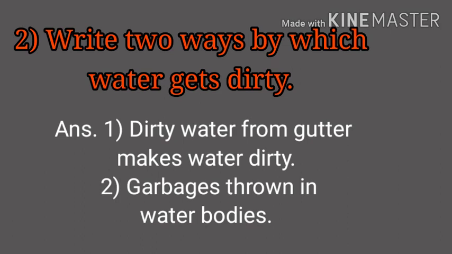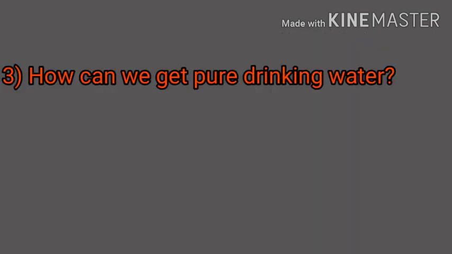Even industrial waste is thrown in freshwater bodies, and washing clothes and washing animals and utensils on the river banks. All these things make the water dirty. We should avoid these things. You have to write in the notebook.